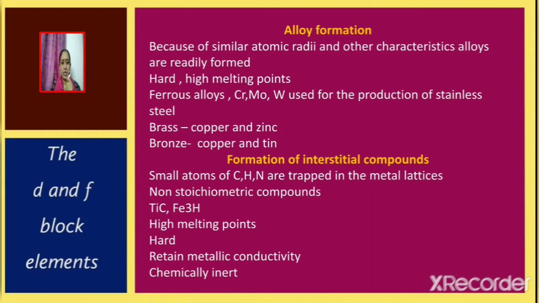Formation of interstitial compounds. What are interstitial compounds? These are compounds formed when small atoms of carbon, hydrogen and nitrogen get trapped in the metal lattices. These are non-stoichiometric compounds, for example, titanium carbide. They have high melting points, they are hard and they retain metallic conductivity but are chemically inert.